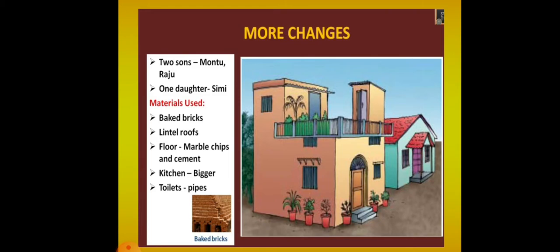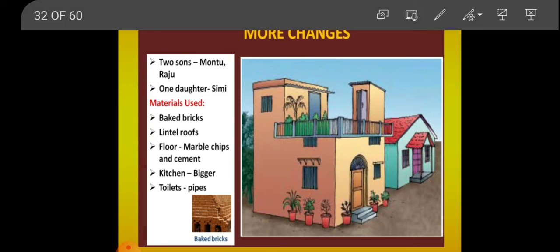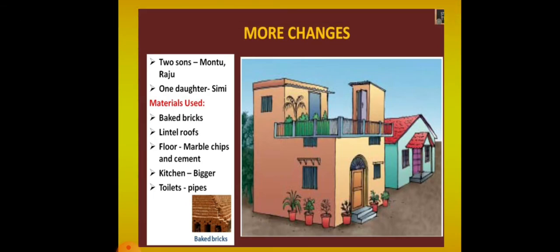Okay. So there were more changes, right? So two sons were there, that is Montu and Raju, and one daughter, Simi, right? So Chetan Das's daughter is Simi and he had two sons, Montu and Raju.